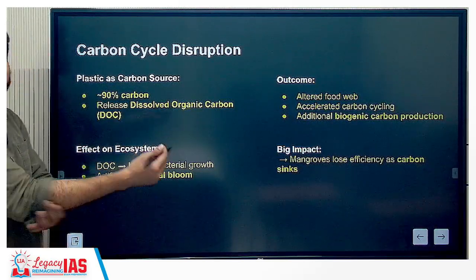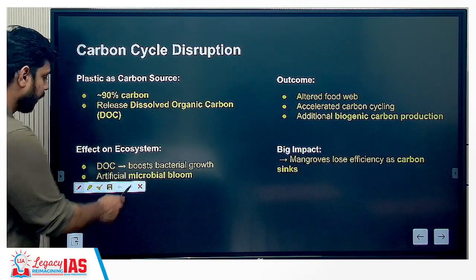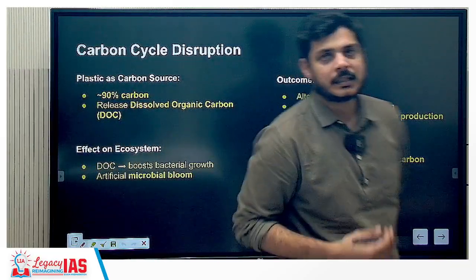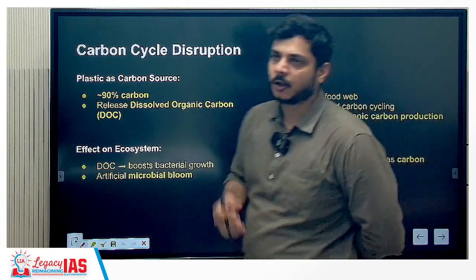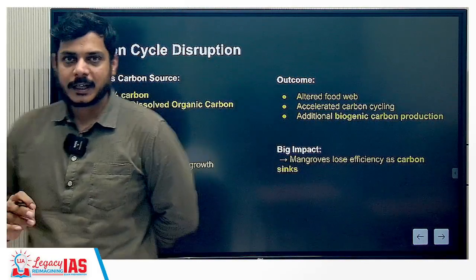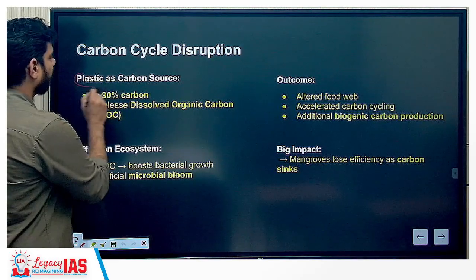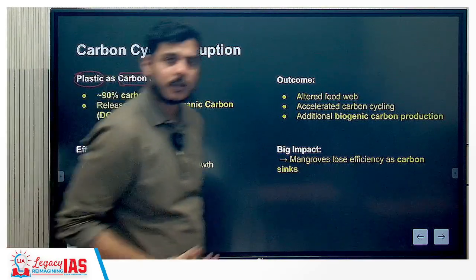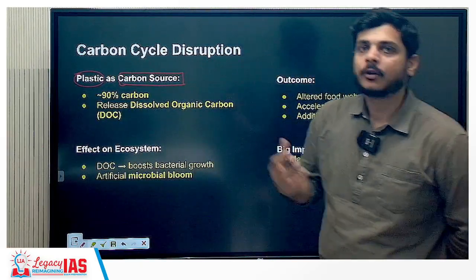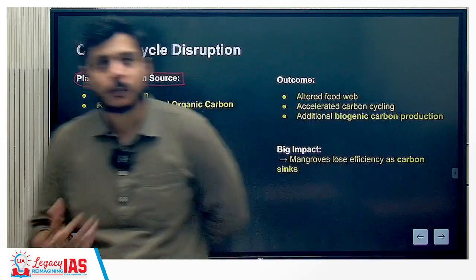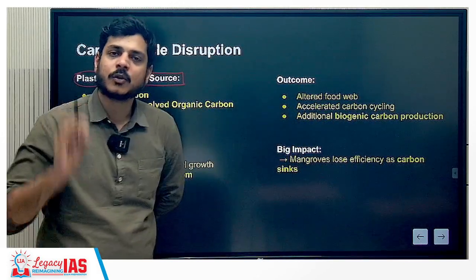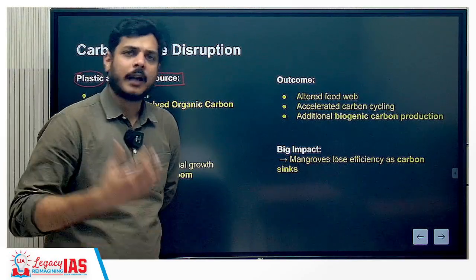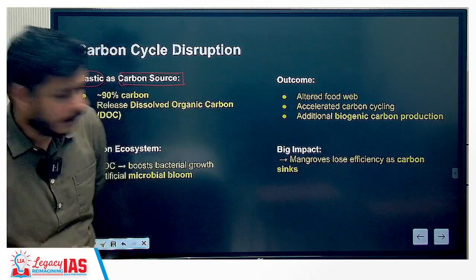Now, carbon cycle disruption. So we said that there are two types of disruption that is happening. One is at the level of how the carbon cycle is being disrupted. We have said that there is a short-term cycle and a long-term cycle. So when we talk about the carbon cycle being disrupted, one, plastic has become the new carbon source. Earlier the carbon cycle would mostly be from the atmosphere, from the organic materials, it could be from the oceans itself. You may have coral reefs also. All of these become a source of carbon, and therefore the carbon cycle is driven mostly by microorganisms or the atmosphere, hydrosphere, biosphere or lithosphere, right?